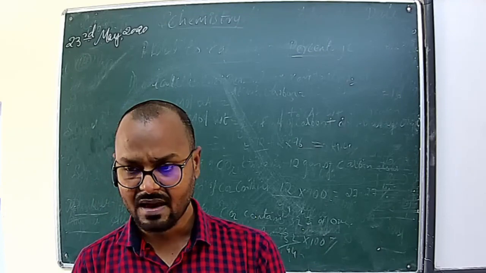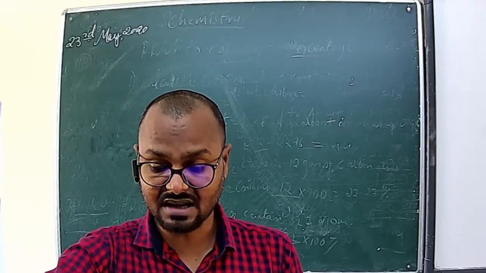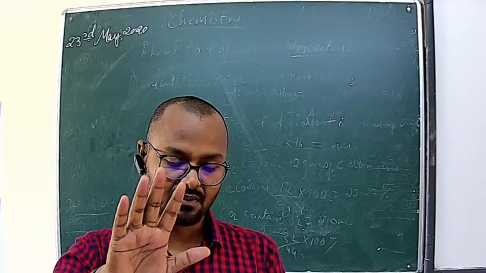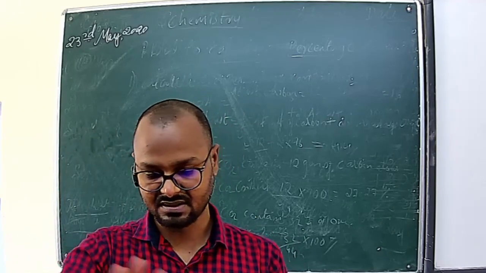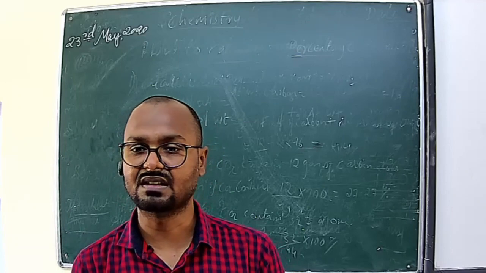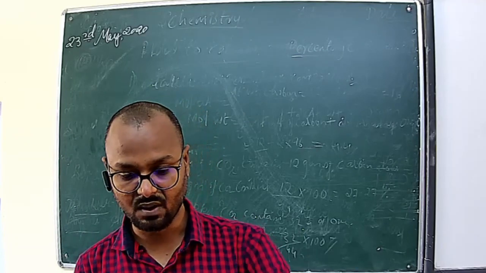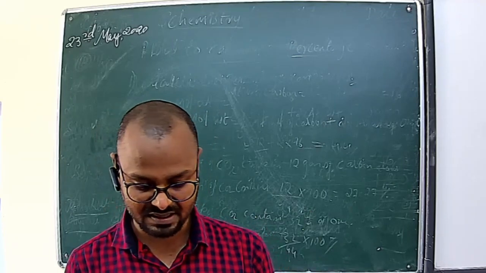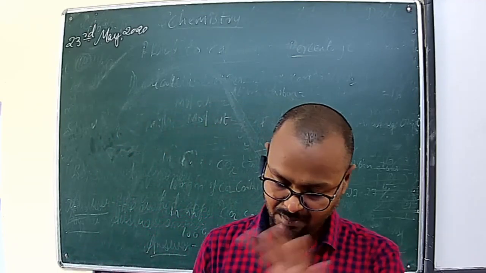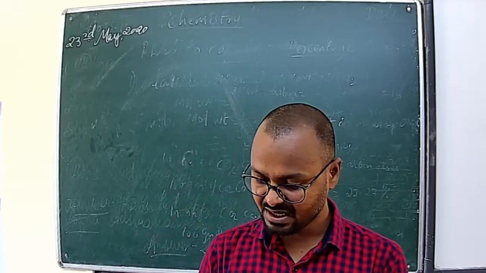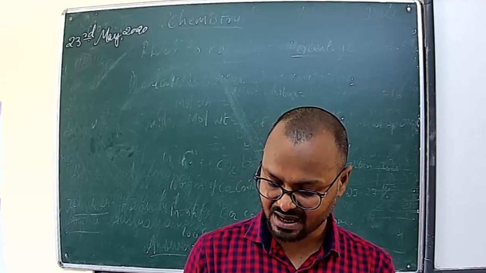Now let us see, these many great functions and works are to be done by the Zilla Parishad. From where do they get the money to carry out all these functions? The Zilla Parishad needs money from the central government as well as the state government.